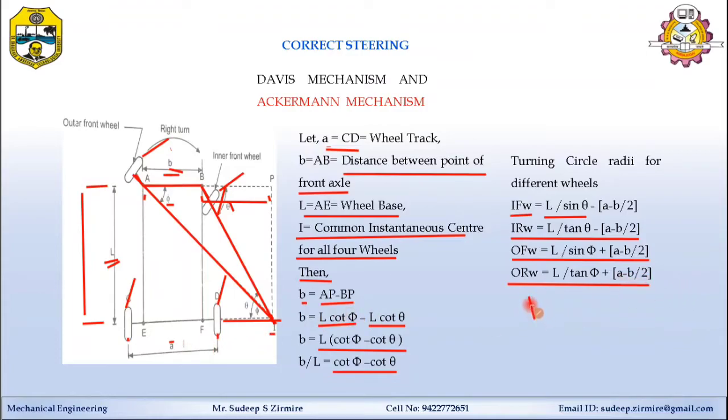These are the perfect rolling equations for each wheel. Once all the equations are satisfied, you can say it is the correct steering, or Ackermann's mechanism steering.